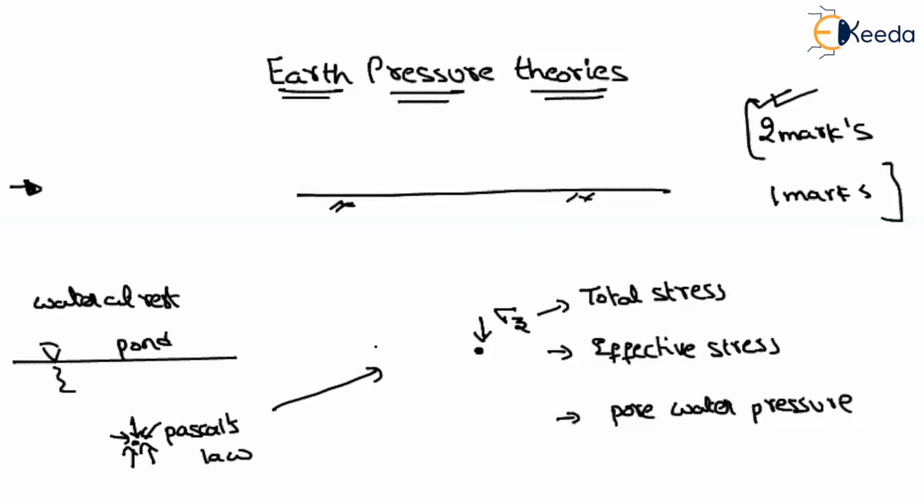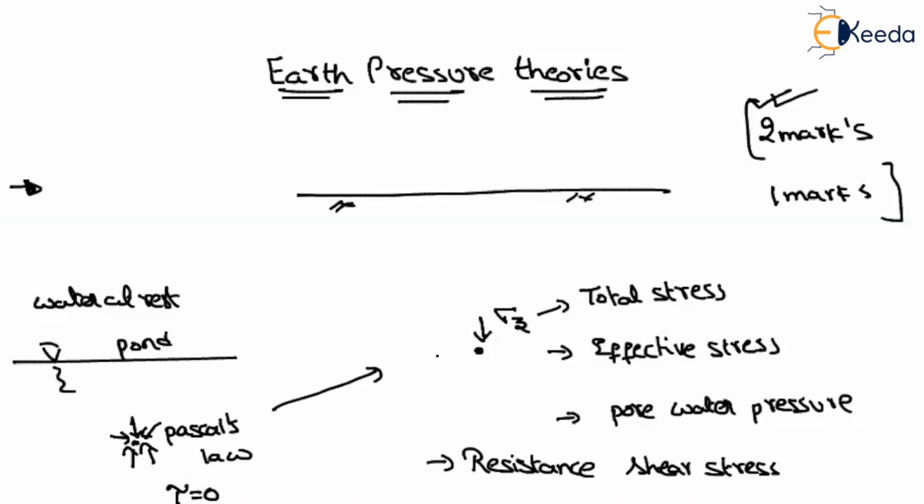Why? Because water will not resist any shear stresses; tau will be equal to 0. But if we are talking about soil, there will be resistance because of the shear stress. That's why the stress is not always the same in all directions.